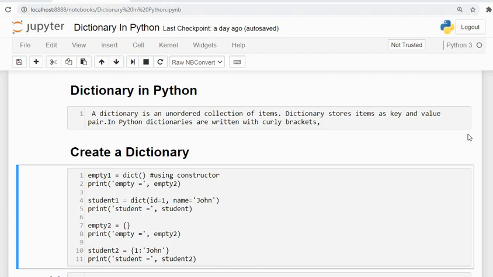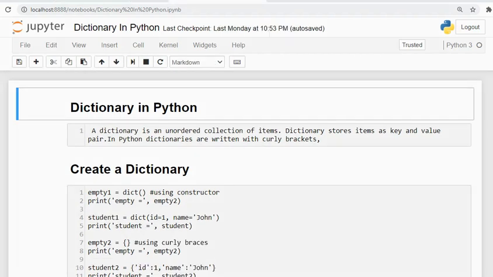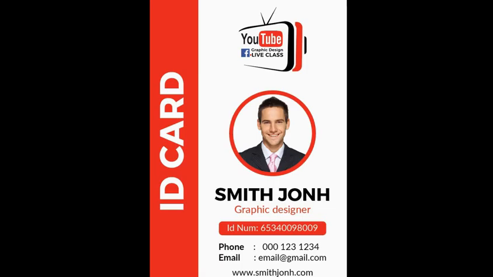I would like to start with a real world example. Suppose you are working in some company and that company has provided you with an ID card, and that ID card contains your name, your exact name, and your designation. So designation is a key and graphic designer is the value.